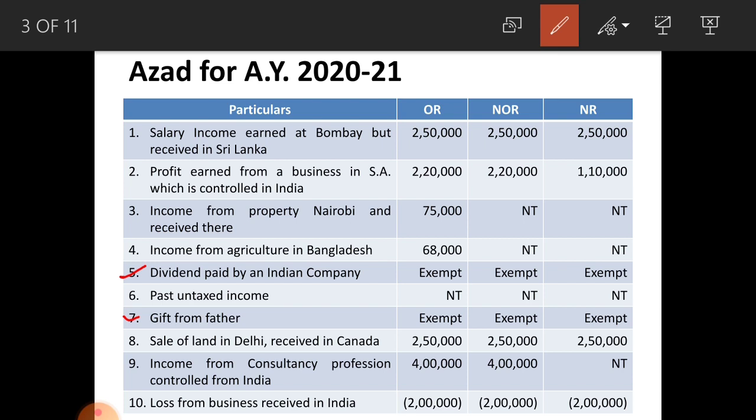Dividend paid by an Indian company, both are exempted, and past untaxed income is not taxable, and loss from business received in India, that is a negative figure, you have to write it inside the bracket.